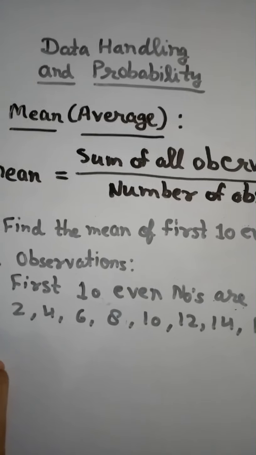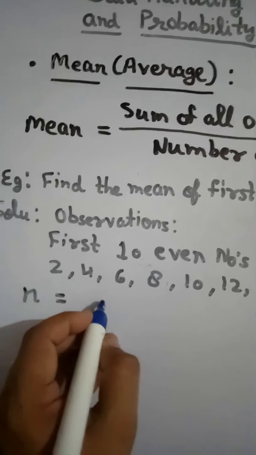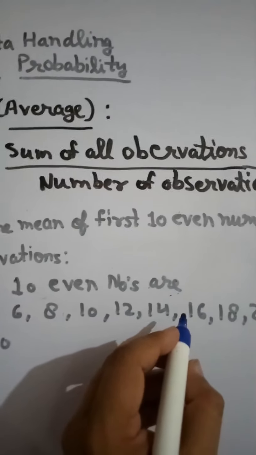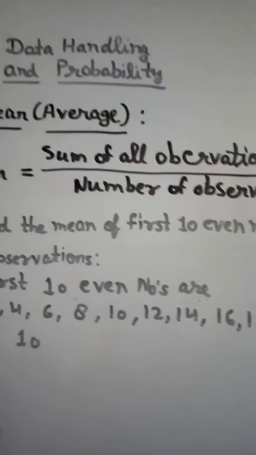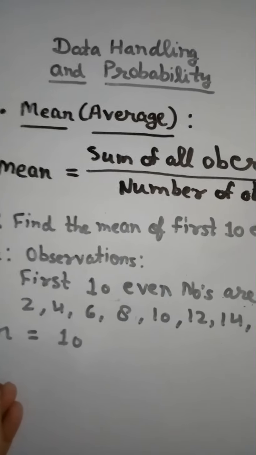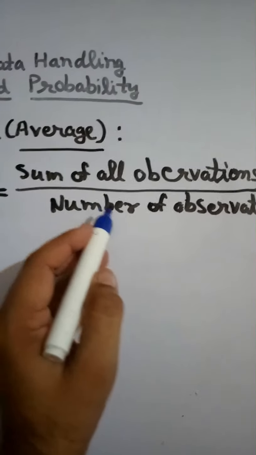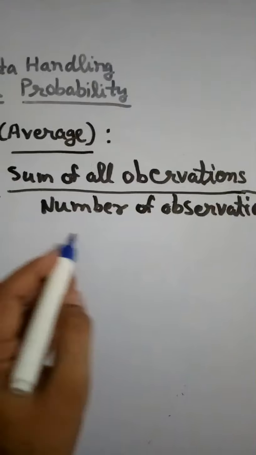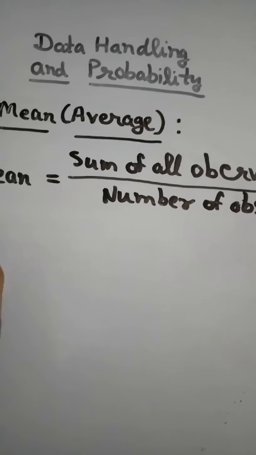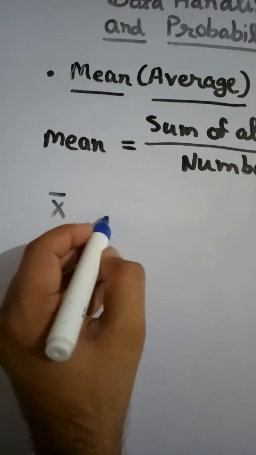Now n is called the number of observations: 1, 2, 3, 4, 5, 6, 7, 8, 9, 10. n is equal to 10. Now the formula: mean is equal to the sum of all observations upon the total number of observations. The symbol of mean is x bar.